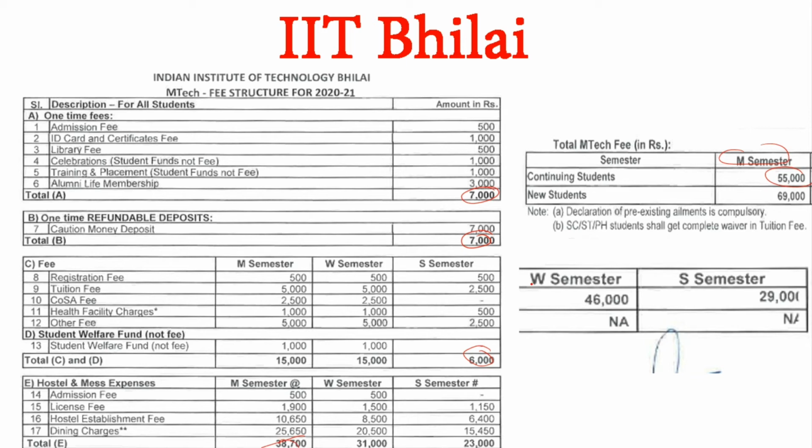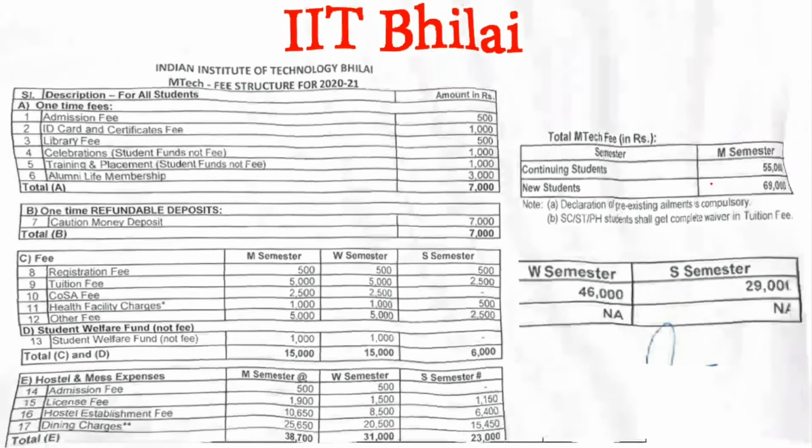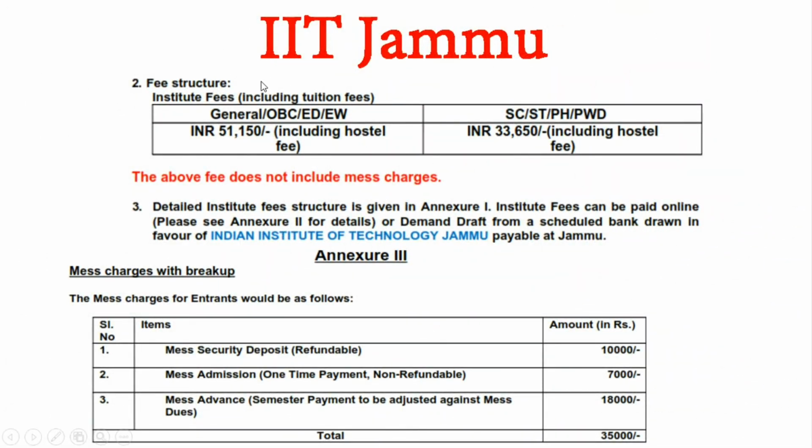And if we come to the summary, you can see that for a continuing student this is 55,000, and for a new student this is 69,000. Since all of us are going to be admitted this year, we will be new students, and 69,000 will be the fee that we need to pay at the time of admission. Let's move to the next institute, that is IIT Jammu.